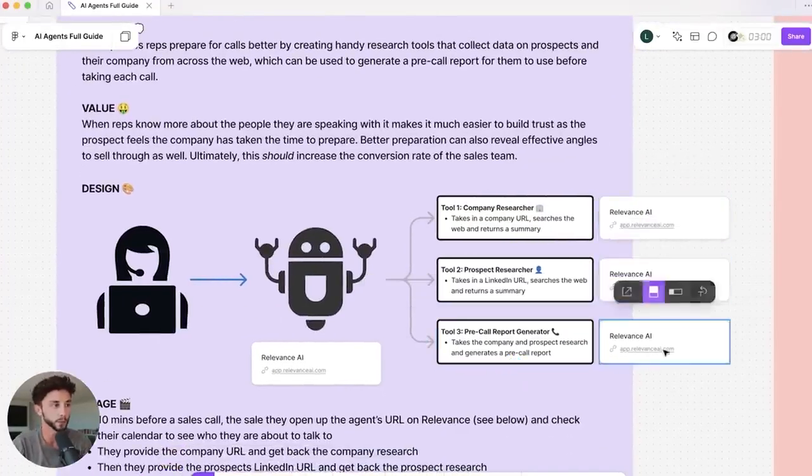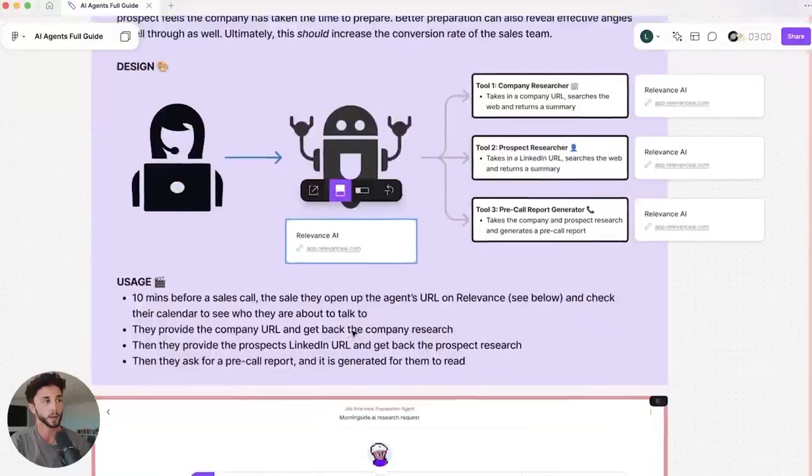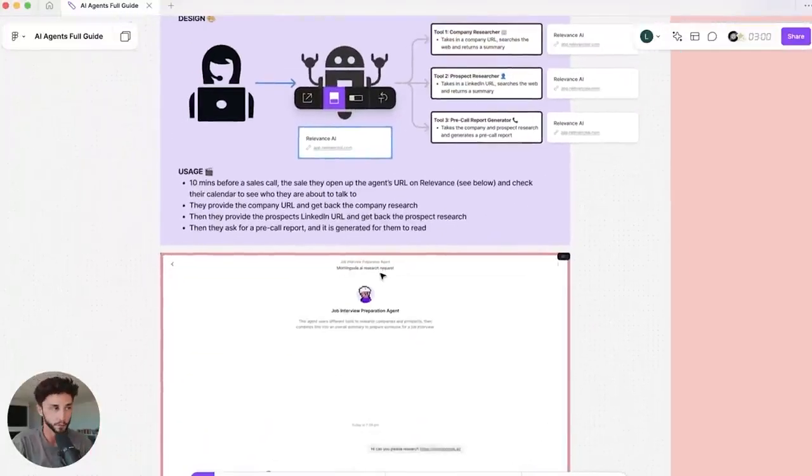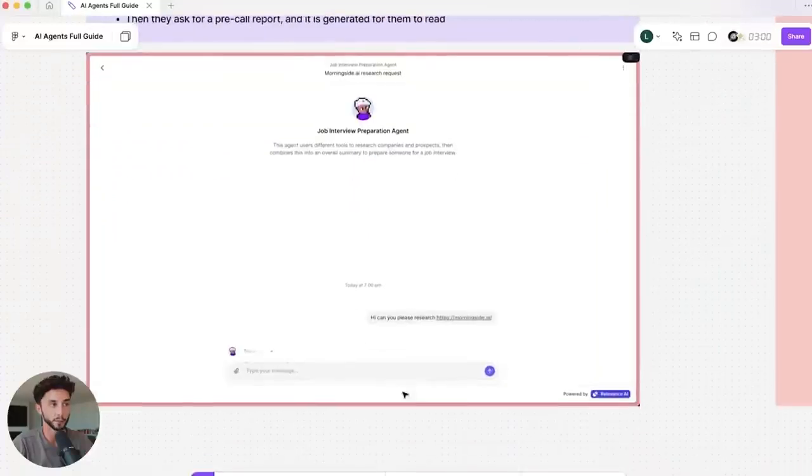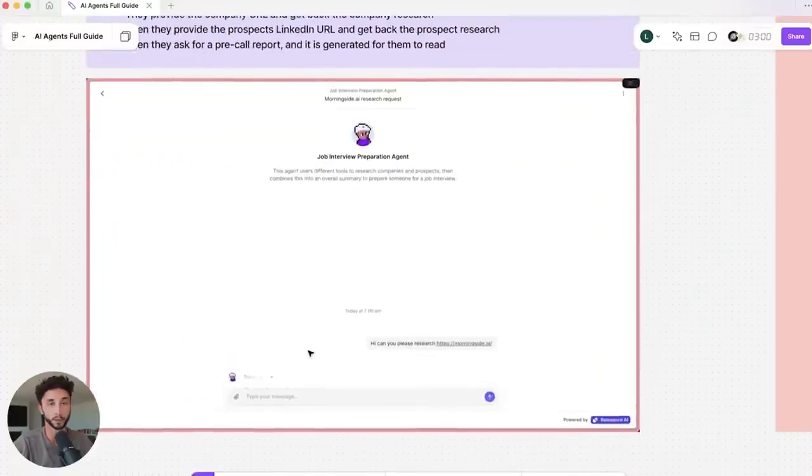Each of these are templates for the tools, and this is for the agent as well. But here's some more information. You guys can pick through this as you wish, but this is the end result, and we're going to be able to chat to it. And this would be something you could build for a client.